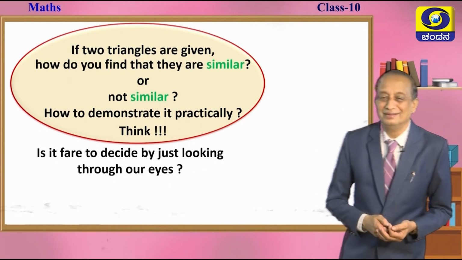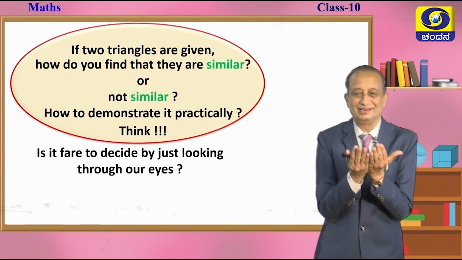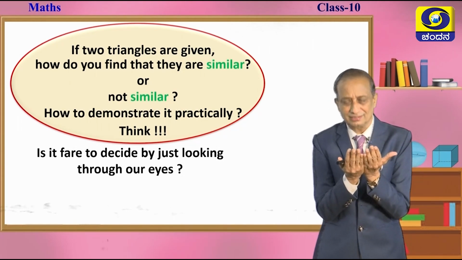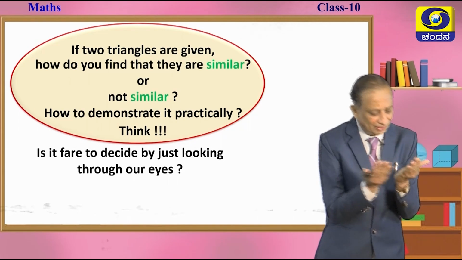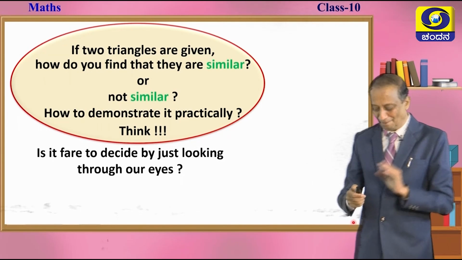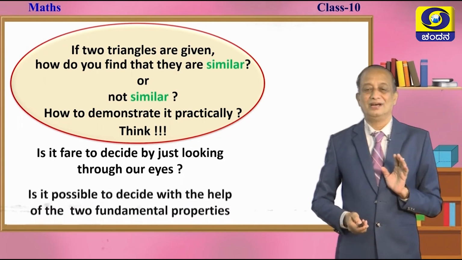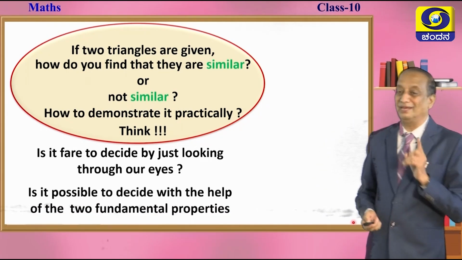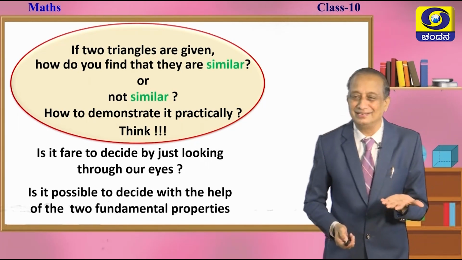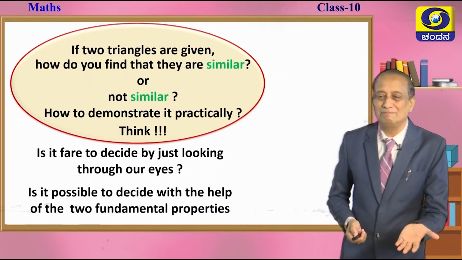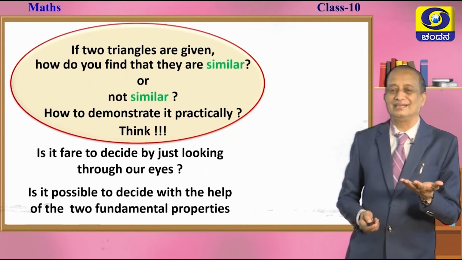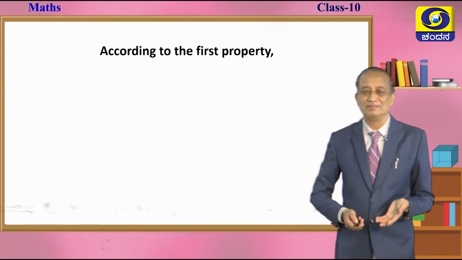Is it possible to decide by just looking through our eyes and say, sir, this looks similar, sir, but in this case these are not similar, sir? Can we decide like this, children? No, that is not scientific. Is it possible to decide with the help of the two fundamental properties that we have just now learned? Can we take the help of the two properties about angles and sides and then say that they are similar or not similar, children? Okay.